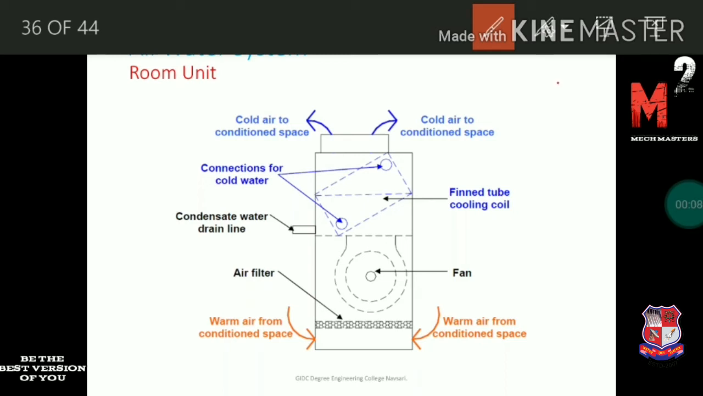Let's see how the room unit works. The room unit is provided in the room. When the water passes through the room unit, it exchanges heat with the hot air. Let's see how it actually works.